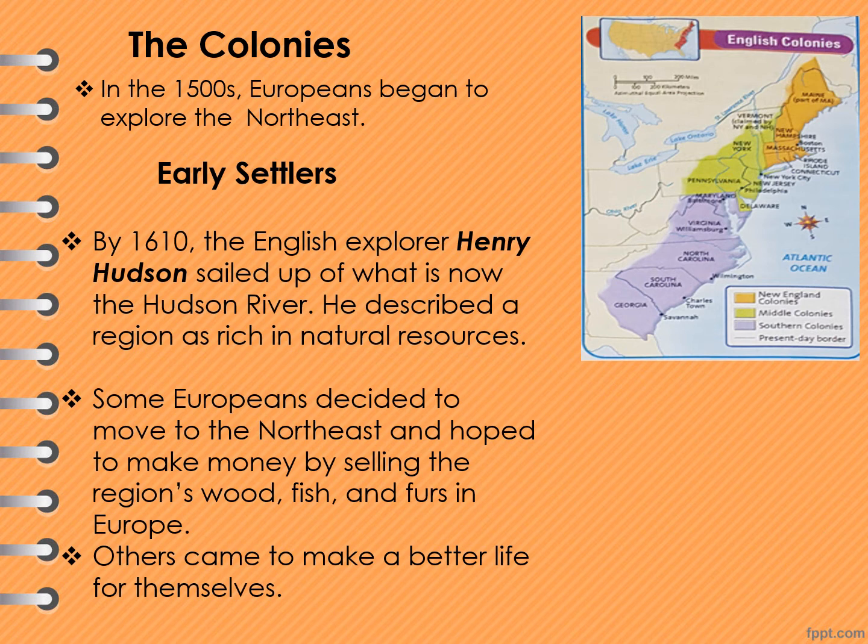By 1610, an English explorer named Henry Hudson had traveled along much of the northeast coast. He sailed up what is now the Hudson River, and there he described a region that was rich in natural resources. In time, grade 4, some Europeans decided to move to the northeast.